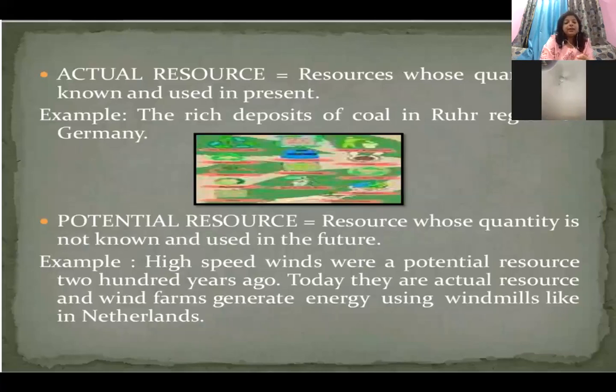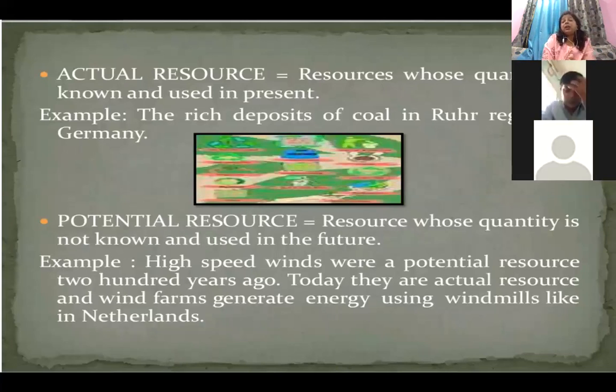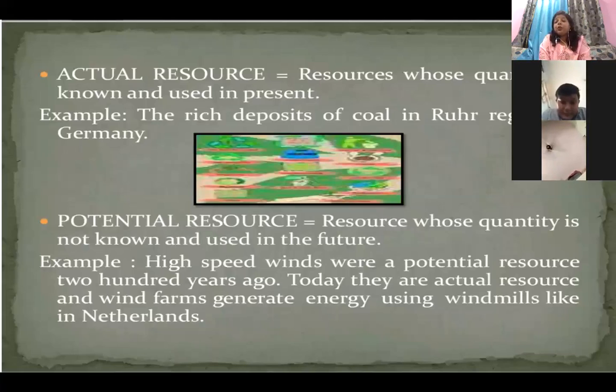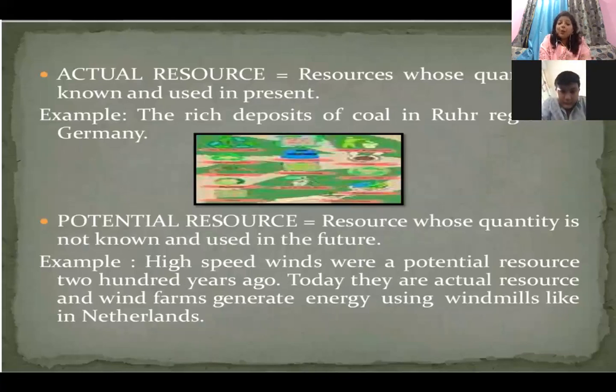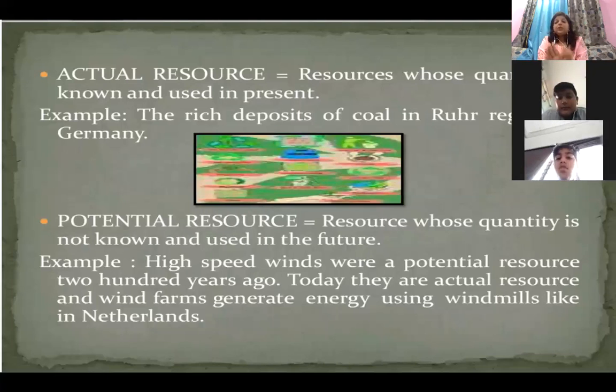Let us take another example. For example, in Netherlands, earlier the high speed winds were considered to be just a potential resource. Okay, but now because it is being generated using windmills a lot, if you see Netherlands, a lot of windmills are there which produce a lot of electricity. So now it is considered as an actual resource.